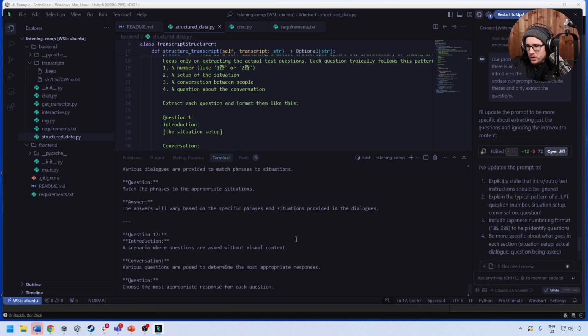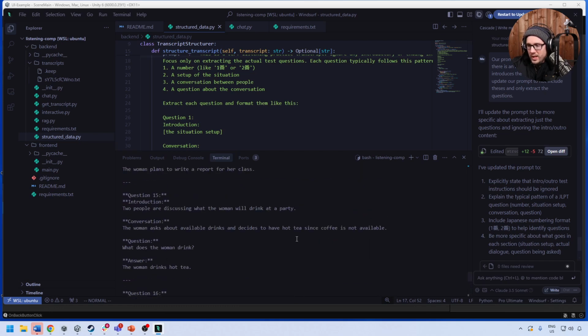Okay, so I'm not really sure. Here it translated it. 2 people are discussing. So the LLM returned English. It should only return Japanese because the whole transcript is Japanese.